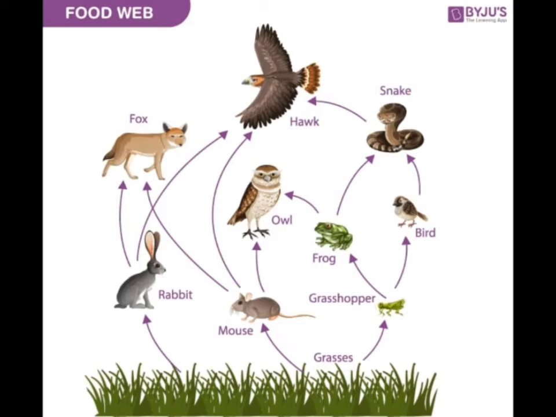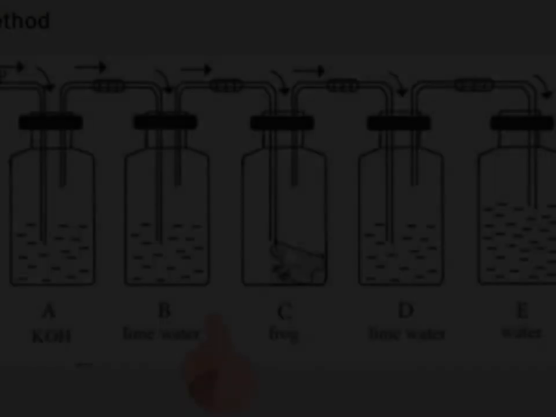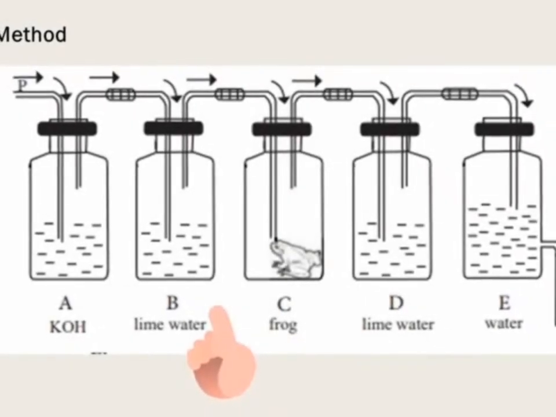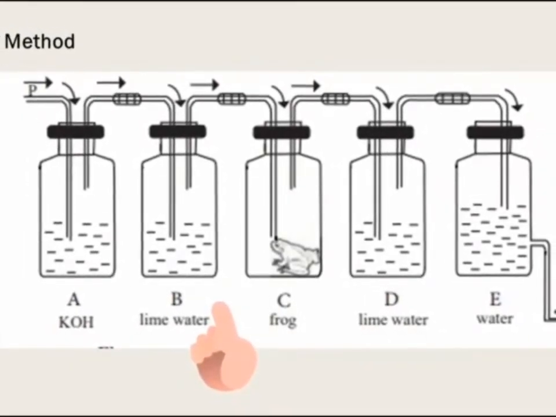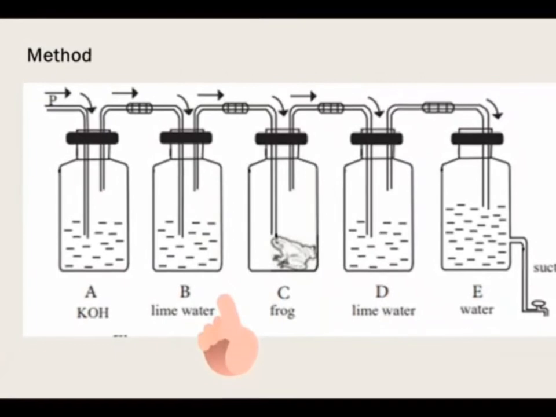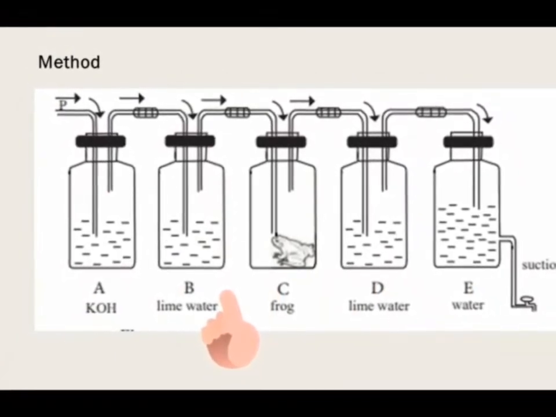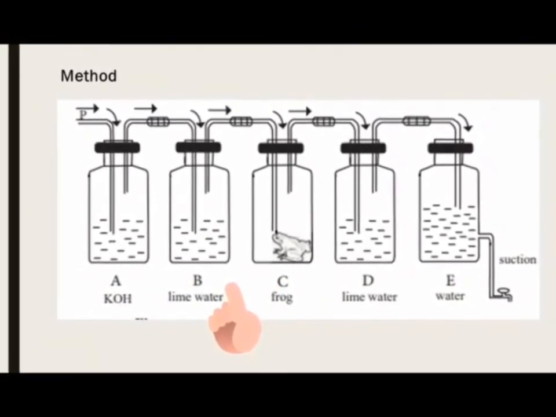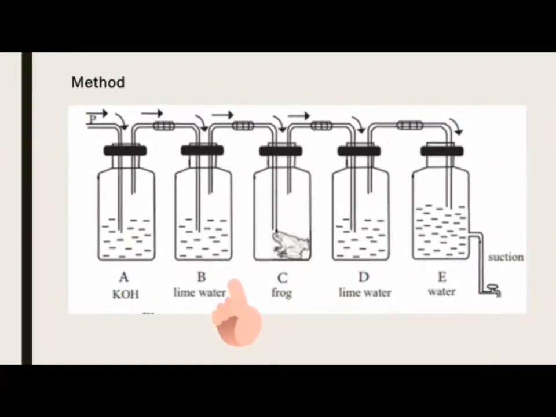Using an experiment, it can be shown that CO2 is released while O2 is absorbed during respiration. I am showing the experiment on the release of CO2 during respiration. Materials required: lime water, KOH, water, 5 equal bottles with corks, L-shaped, equal sized glass tubes, a frog, suction. When water is removed, an airflow occurs from bottle A to bottle E. The color of lime water in B does not change as CO2 in the air that enters through P dissolves in KOH vessel A.